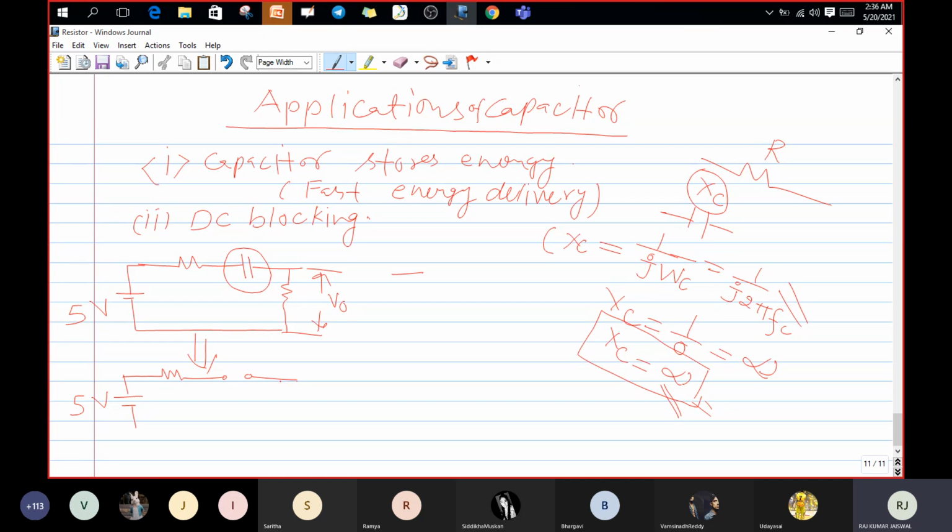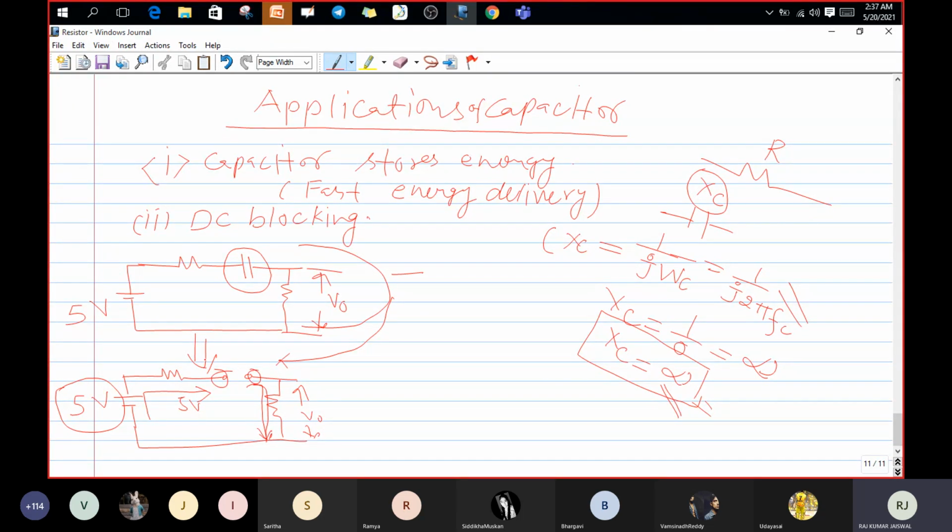Means this got open. Then could you tell me, anyone unmute the mic and tell me, if here it is open circuit, then is it possible for the current to flow this side? It is not possible. Yes, very good. That is the meaning of DC blocking. Whatever DC supply is there, dear students, that 5 volt DC supply is not able to flow this side, because it becomes an open circuit.